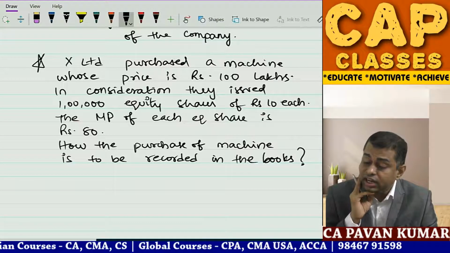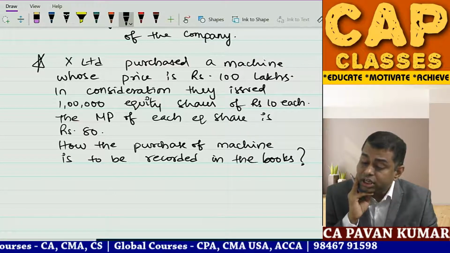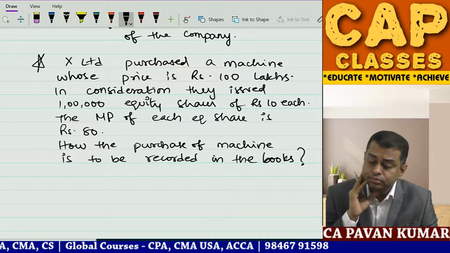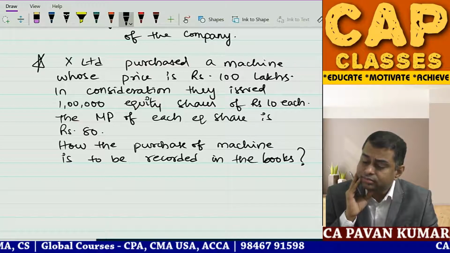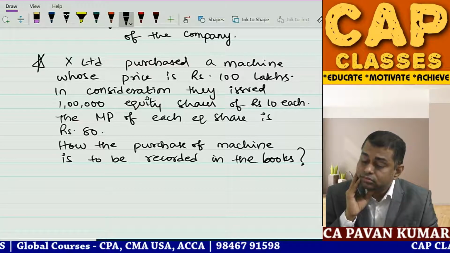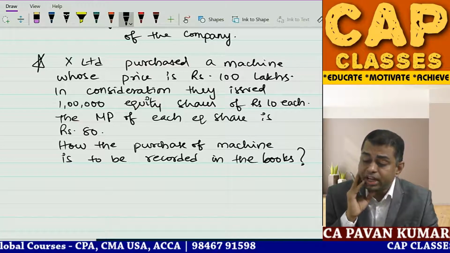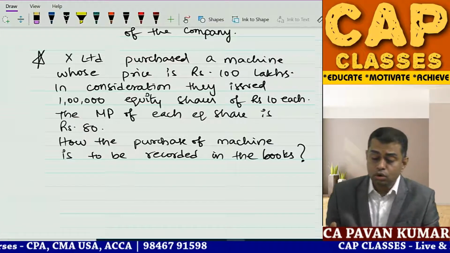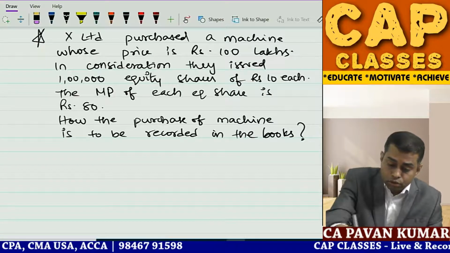Okay, so what is the journal entry? Someone is saying machine to equity share capital 10 lakhs. Oh, 100 lakhs, dude. What 10 lakhs? Sumit is saying machine account debit to equity. Okay. So everybody is saying machine account debit to. So tell me one thing.